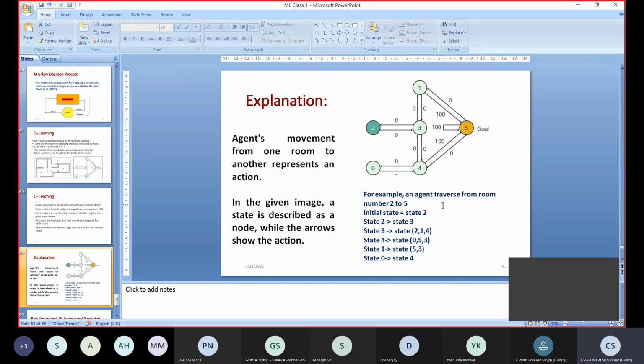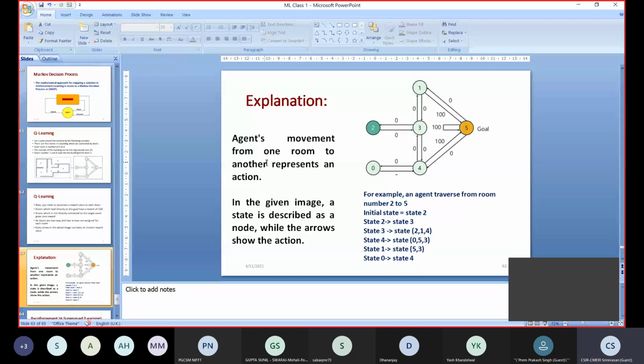So our aim is to travel from room number 2 to the garden. You are keeping a robot in room number 2 and the robot has to go to the garden. Let us see what the possible movements of the agent are. The agent's movement from one room to another room represents an action, that is, a state changing from one state to another state. You will be rewarded either 0 or 100.